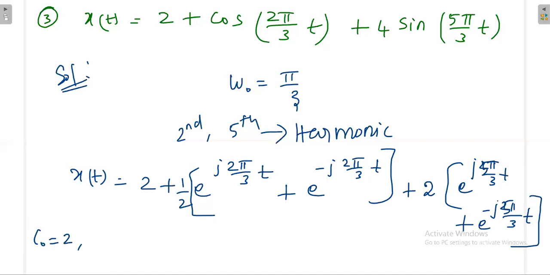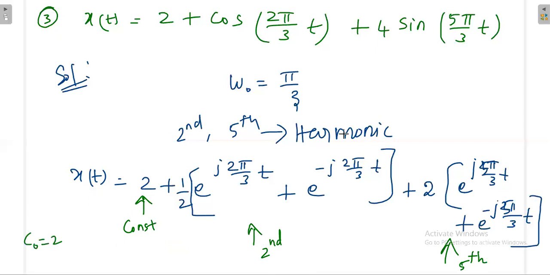C1, C minus 1 is equal to 1 by 2, both are the same. Sorry, we are making a mistake here. Please be careful. This is the second harmonic, this is the fifth harmonic, and this is the constant.